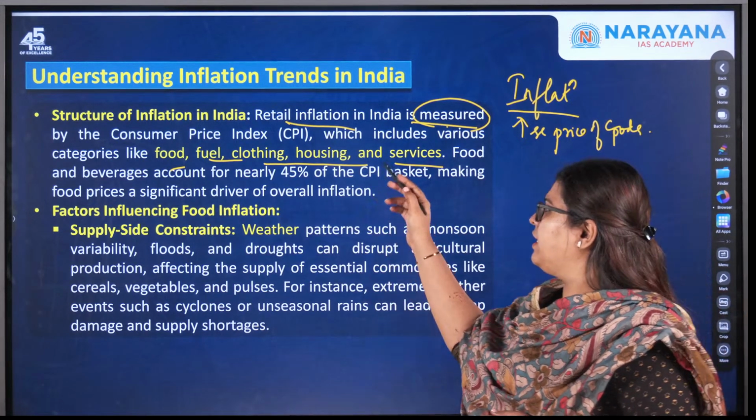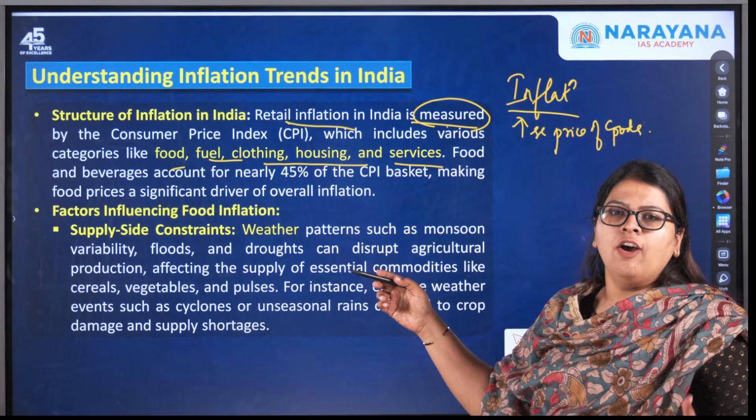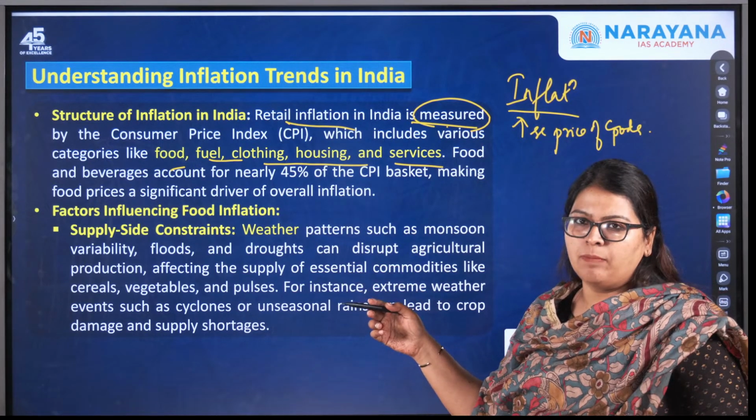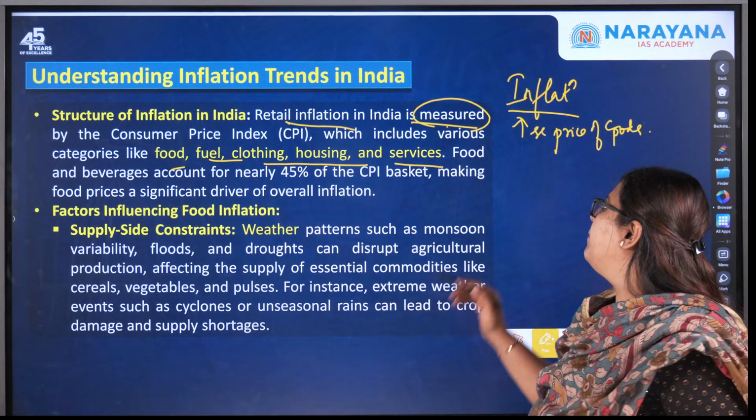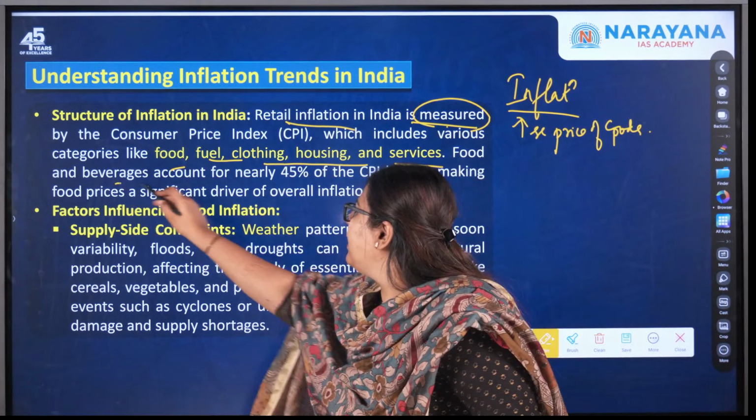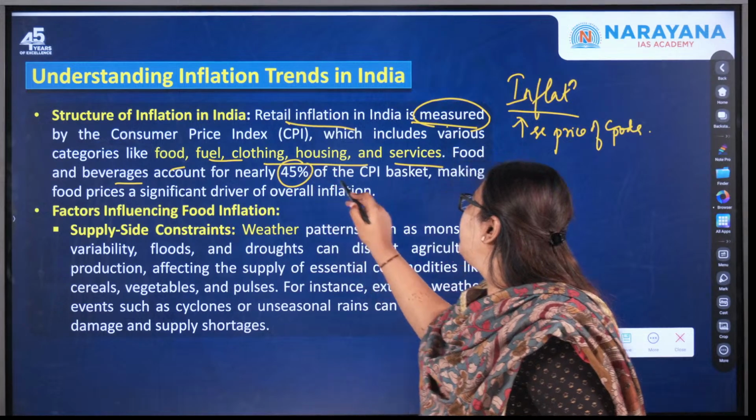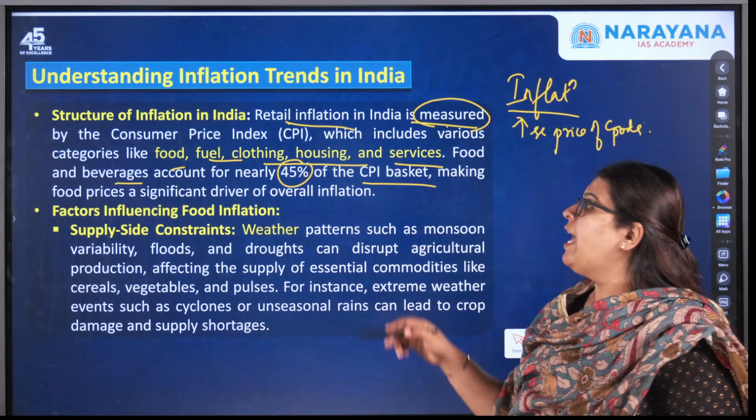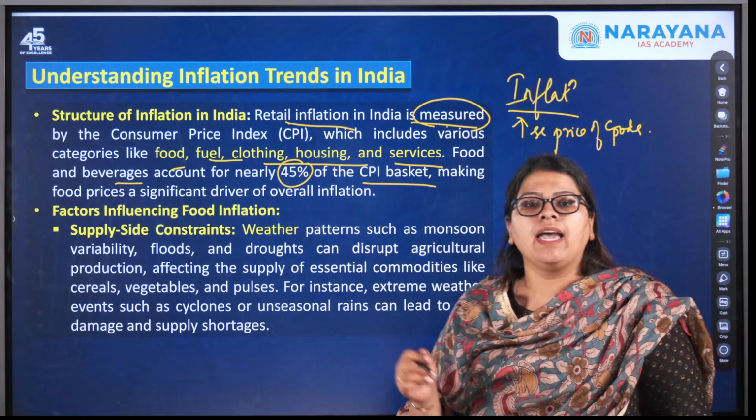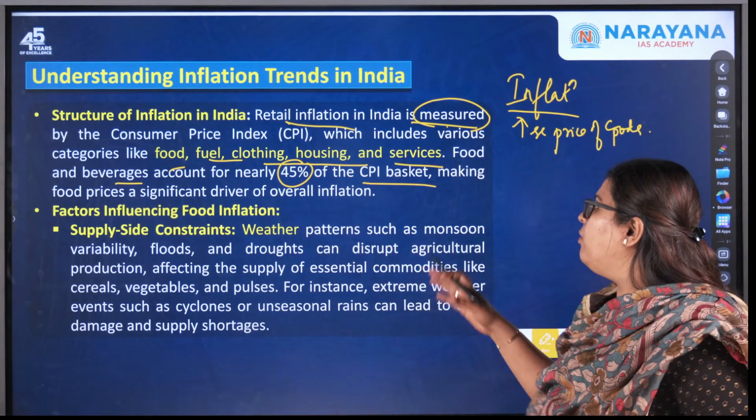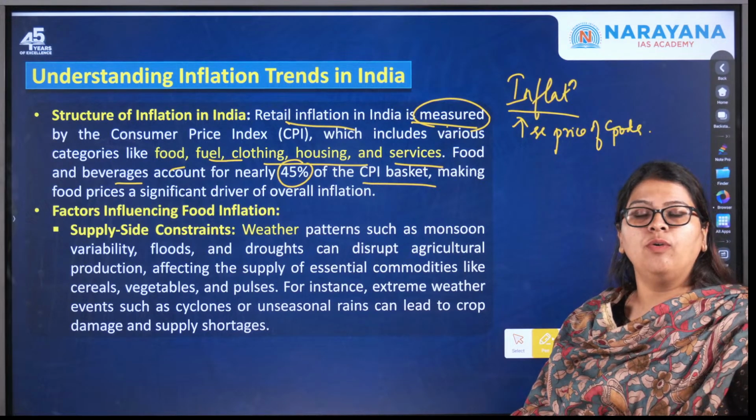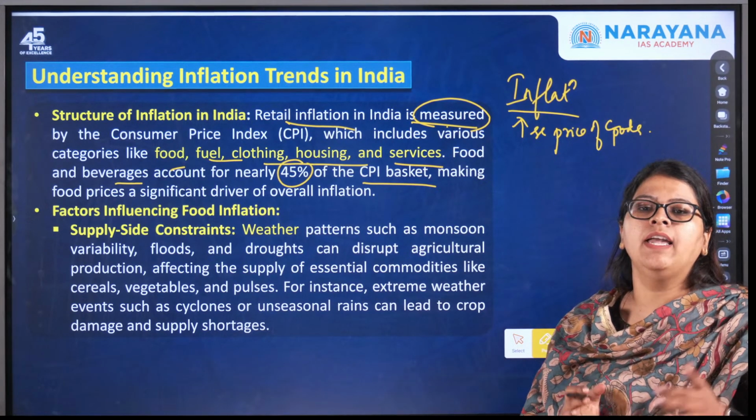So this is what CPI does, and it is an indicator of how much inflation is actually taking place at the consumer level, or at the retail level. And food and beverages account for nearly 45% of the CPI basket, and thereby act as a significant driver of the overall inflation. Now moving ahead, it is important for us to know what are the factors influencing food inflation.